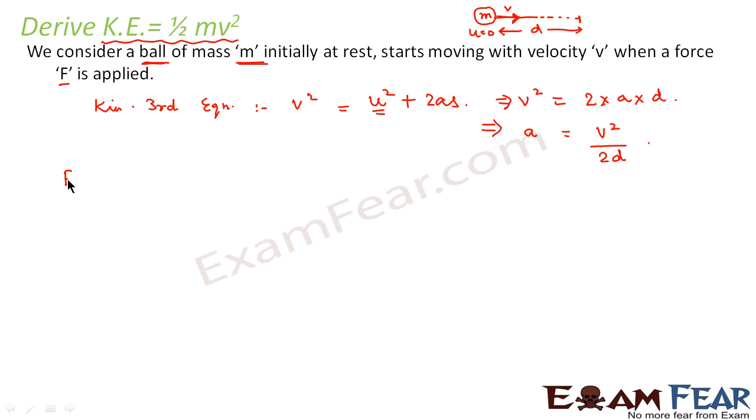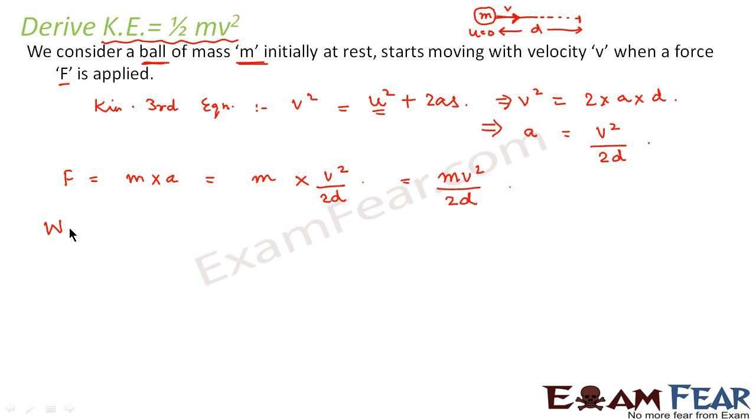Now, as per Newton's second law, what is force? Force is nothing but mass into acceleration. The mass of the body, as we already mentioned, is m. And what is the acceleration here? It is v square by 2d. So the force is mv square divided by 2d.